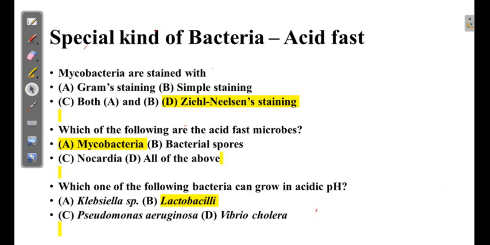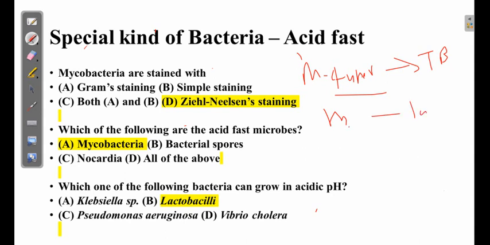Now one bacteria which finds specific mention in this whole range of bacteria is the acid fast bacteria. Acid fast bacteria, as we know, are mainly Mycobacterium tuberculosis and Mycobacterium leprae. So two bacteria find special mention. The reason is that both cause very grave diseases. Mycobacterium tuberculosis is responsible for TB, and Mycobacterium leprae is responsible for leprosy.